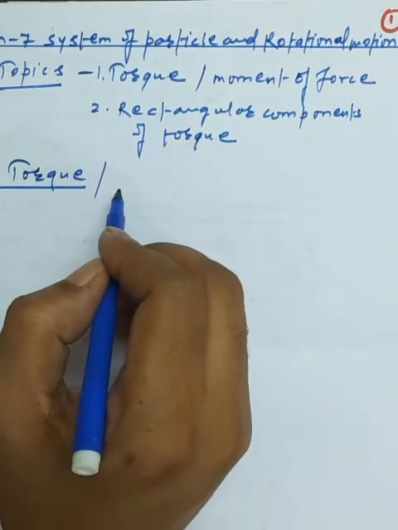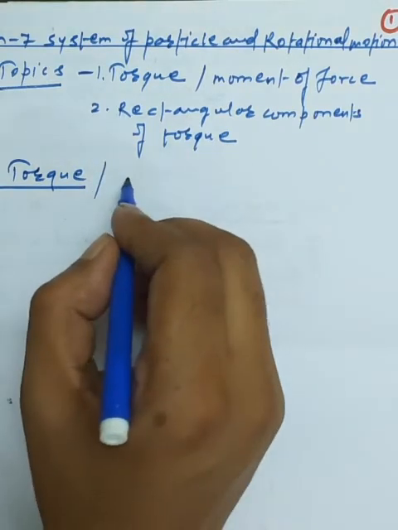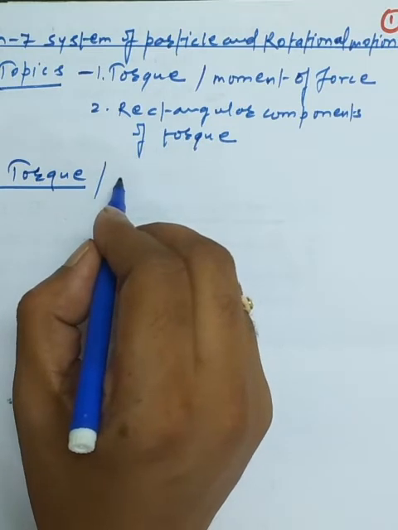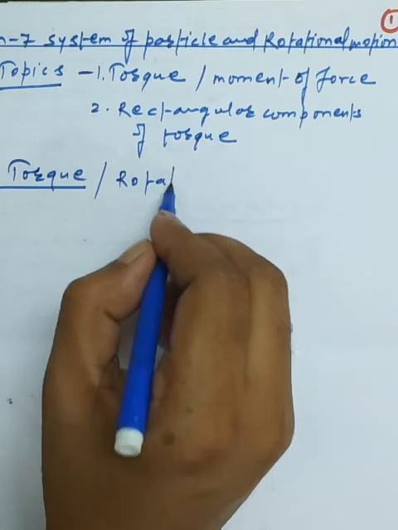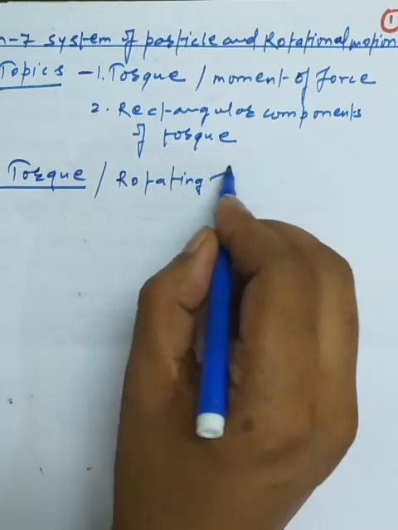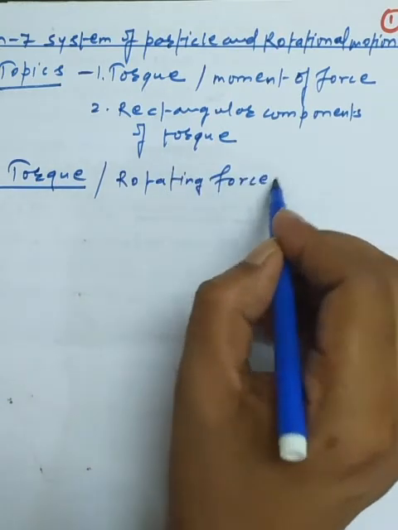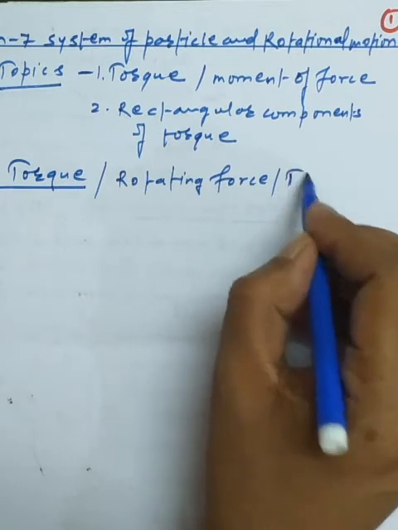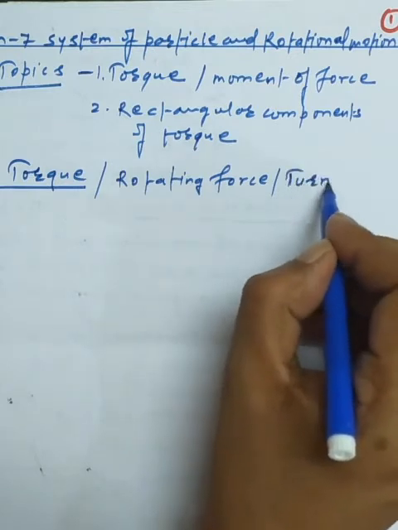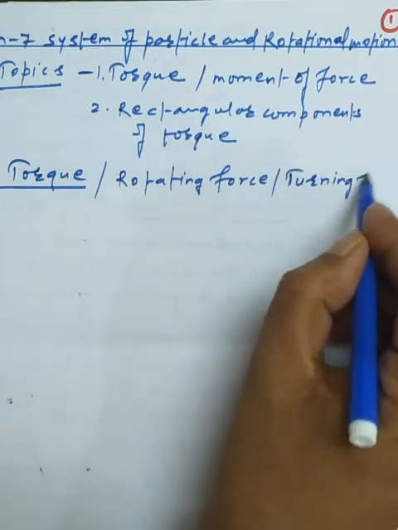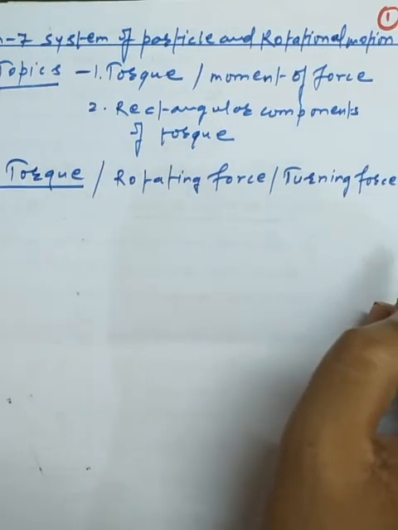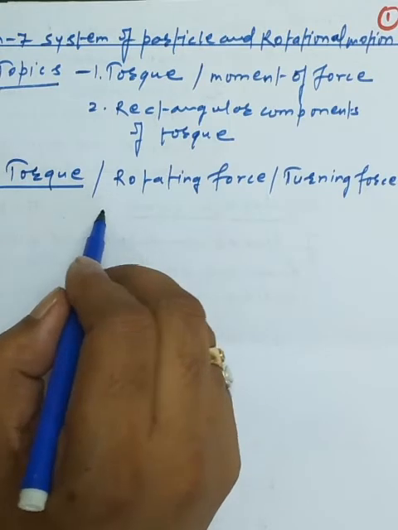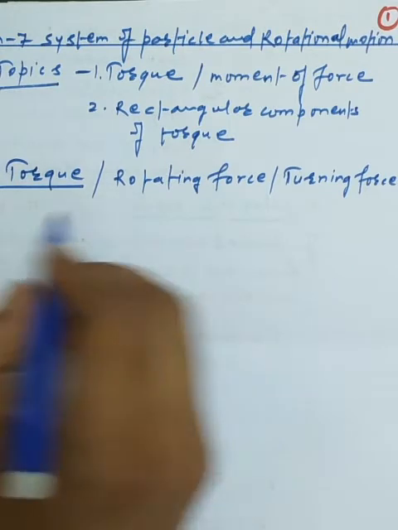First I want to show you that it can be termed a rotating force. It can be stated as a turning force. Now another part we have is angular force.